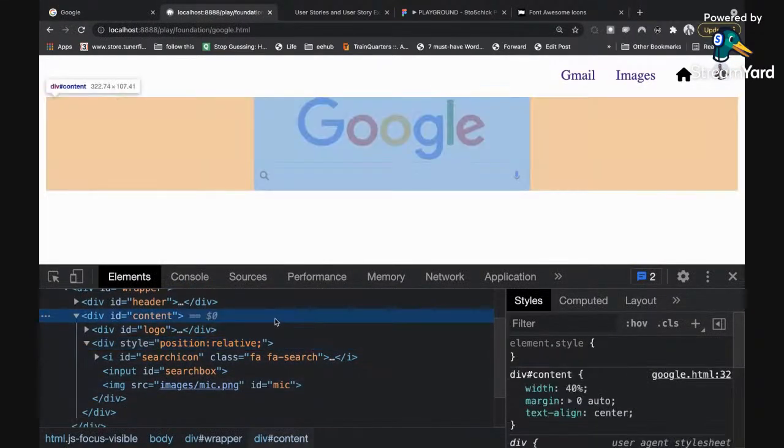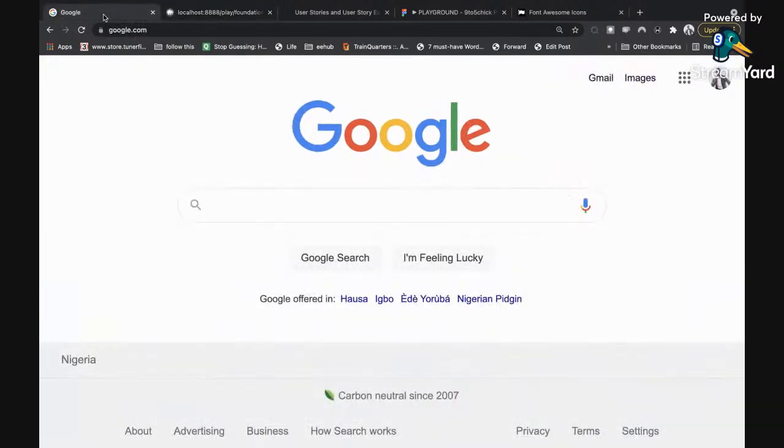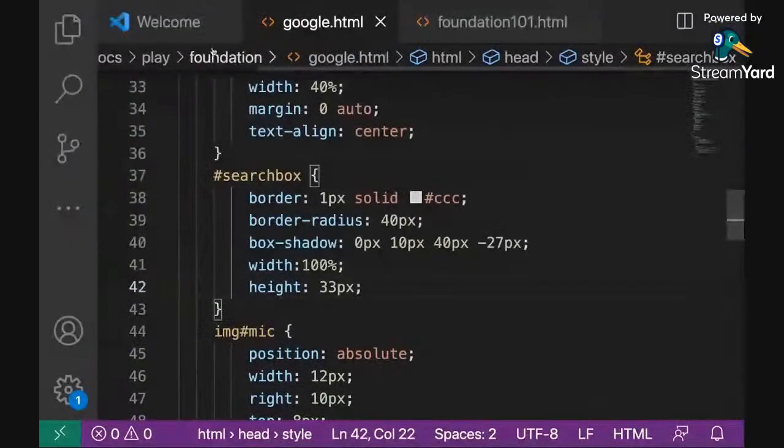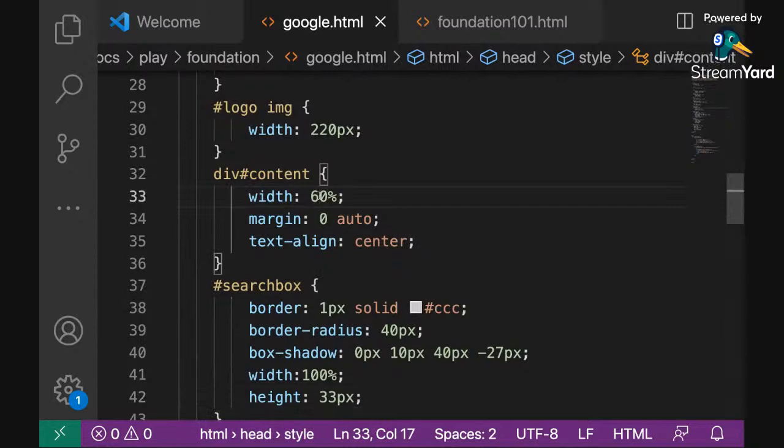Where's the content that I reduced? I think it's actually as wide as what I reduced before. Let me just check again. Yeah, it's as wide as that. I think it was actually as wide as the 60. So let me return it back to 60. All right, so that's it.